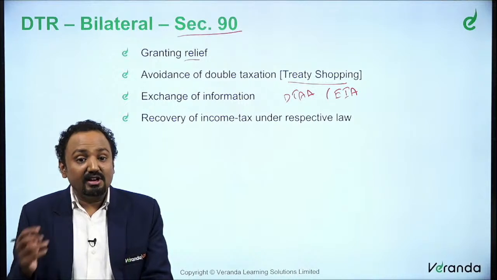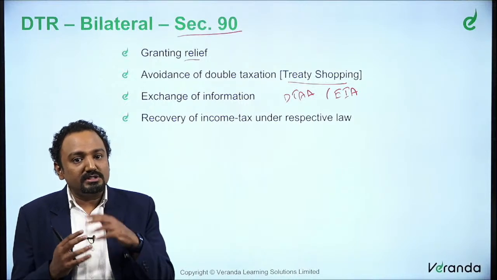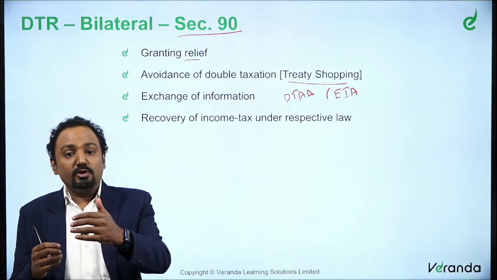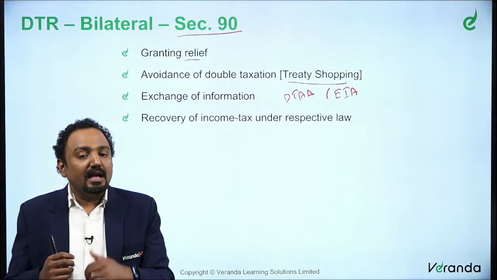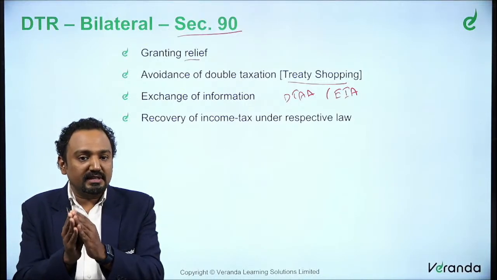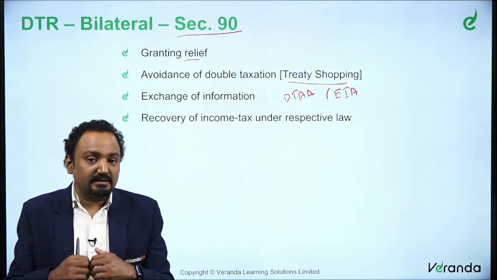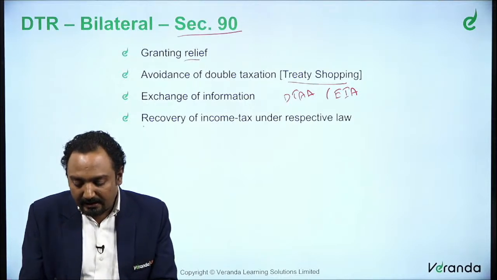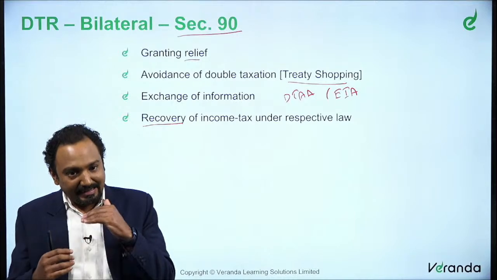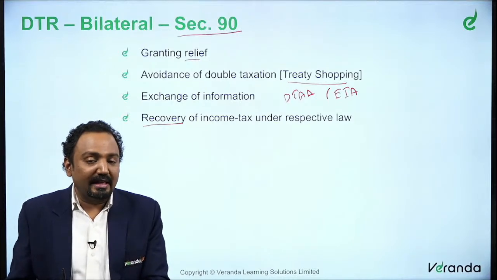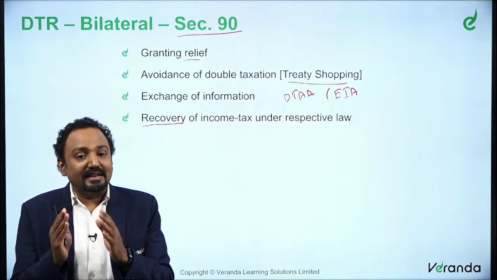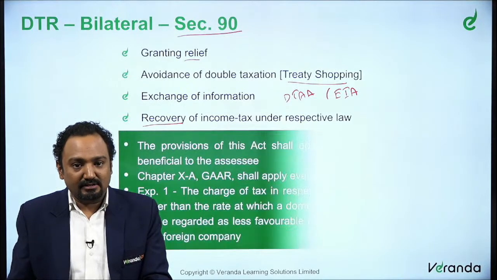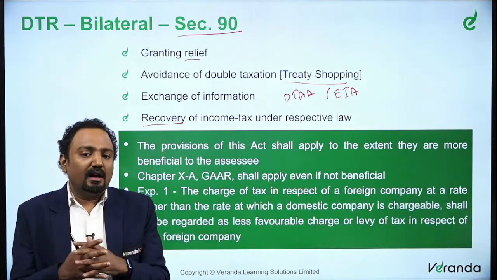The next thing is recovery of income tax. As we said, when taxes are applicable in both the countries, there might be a situation where you need information from that country. Similarly, there could be a situation where a person residing in the United Kingdom is supposed to pay tax under Indian income tax law. So there could be clauses in the agreement which facilitate recovery, so that India can collect taxes from that person with the help of that government, because the treaty provides clauses which help in recovering the income taxes. It will typically specify what should be done at the time of recovery.